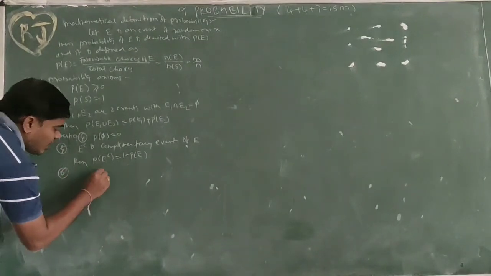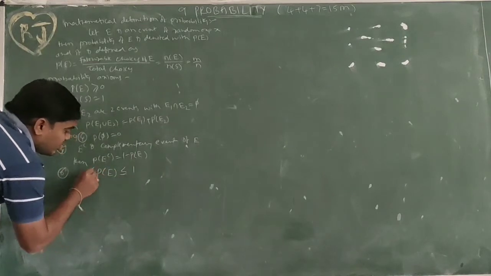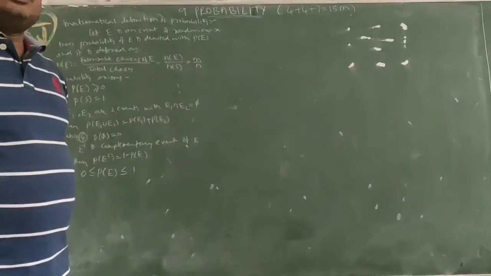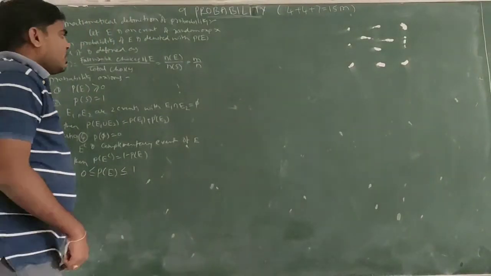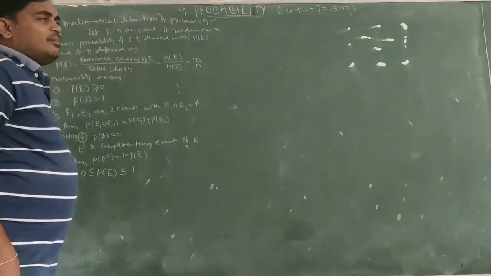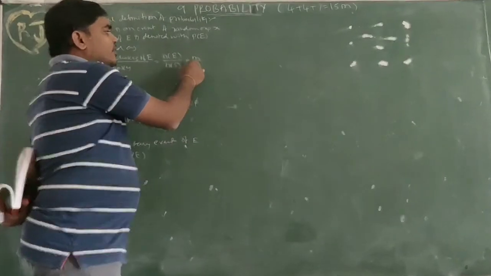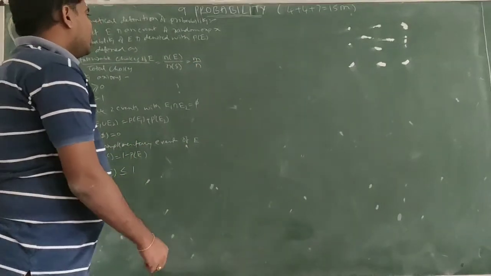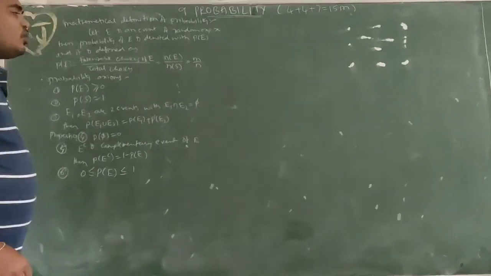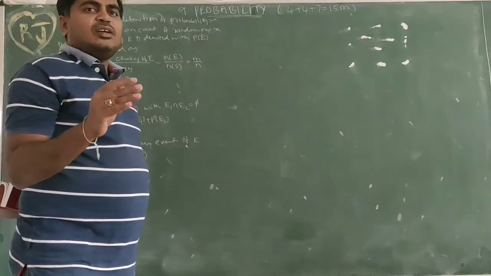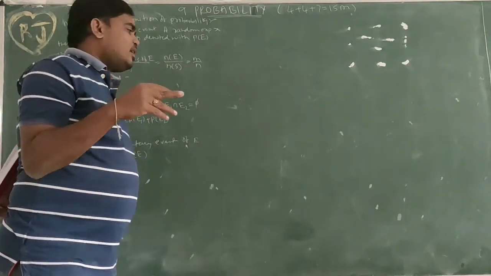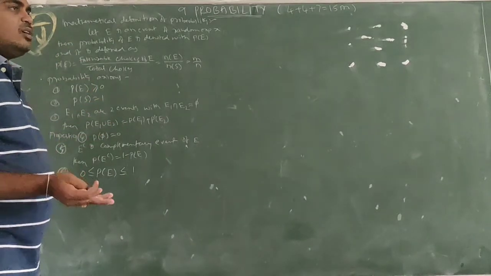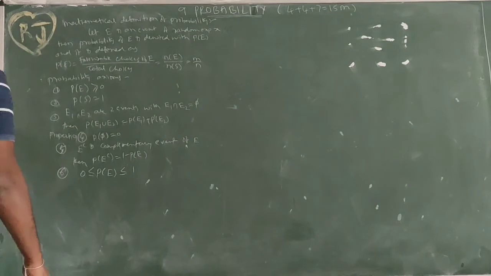Probability always lies between 0 and 1. So either it is greater than or equal to 0 or less than or equal to 1, but it should definitely lie between 0 and 1, because M and N: M are favorable cases, they are not total cases. Total cases is always more than the favorable cases, so M is less than or equal to N. Sometimes there won't be any favorable cases, so 0 probability. So probability must lie between 0 and 1: 0 for impossible, 1 for certain. Okay, 0 ≤ P(E) ≤ 1.